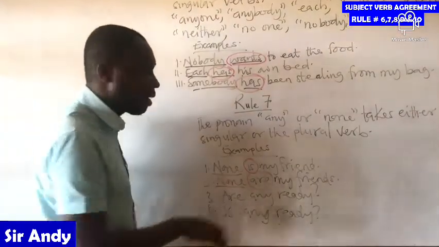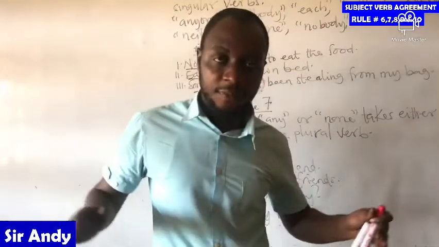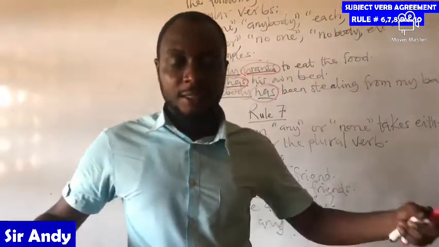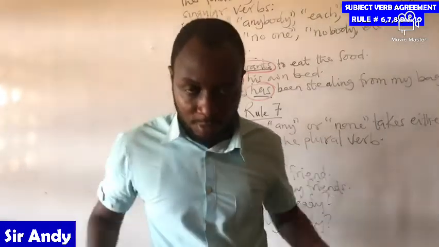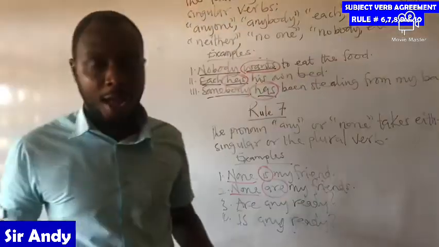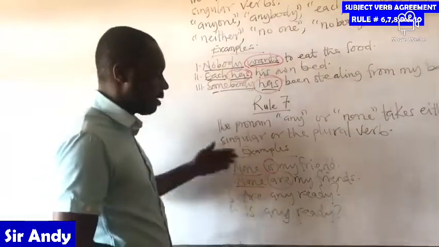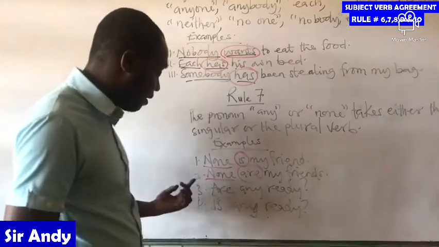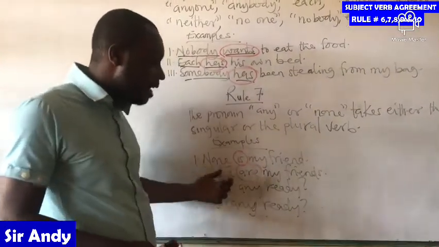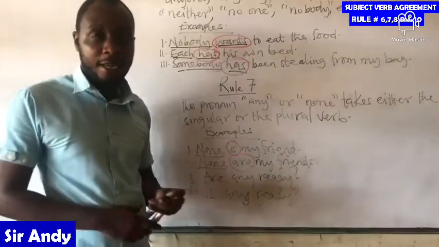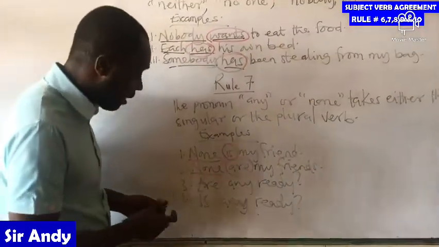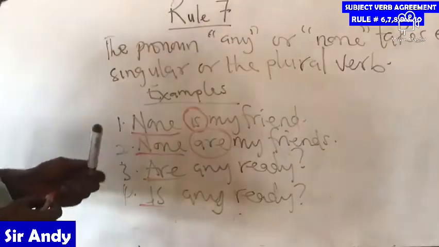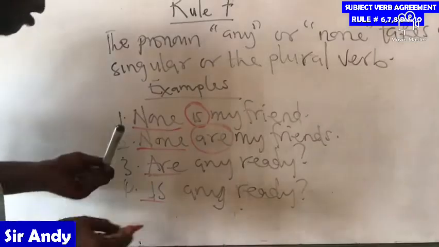But if you say none are my friends, then we are referring to the collective group. All of them are not your friends. And then we have: are any ready, and is any ready. They are all allowed.